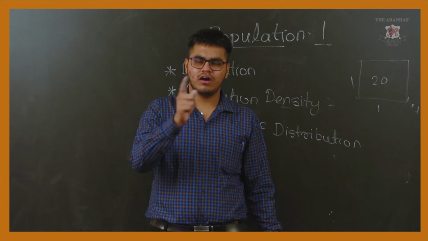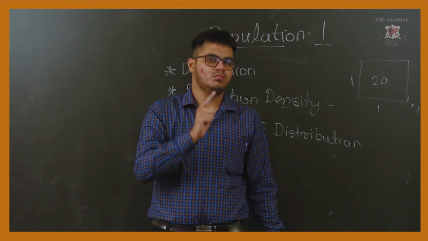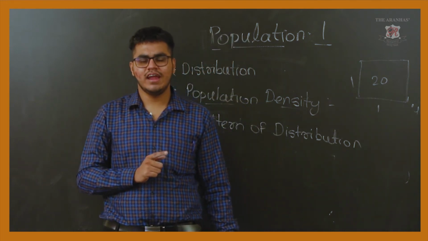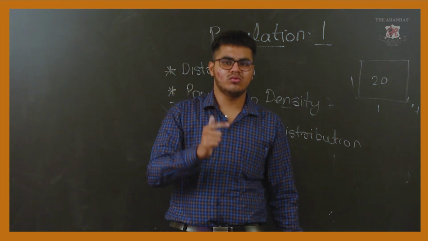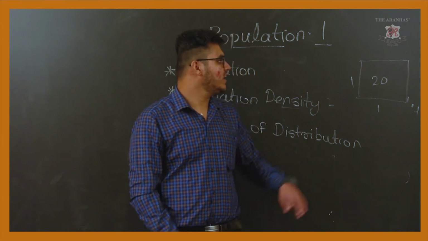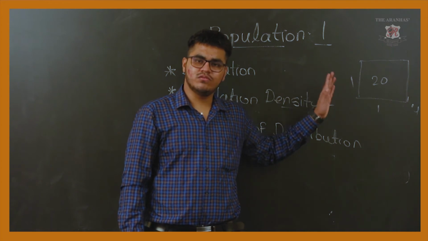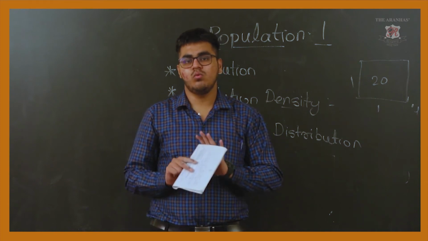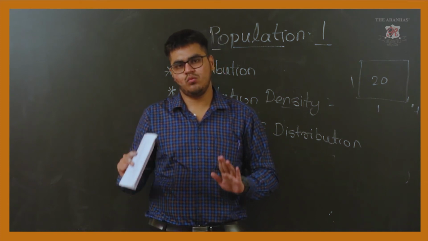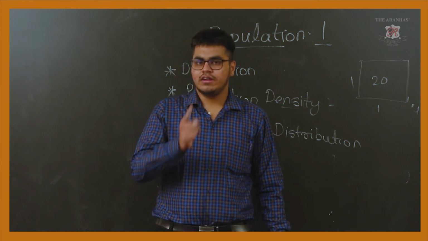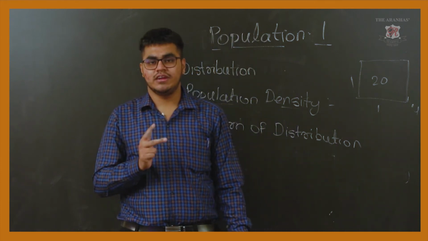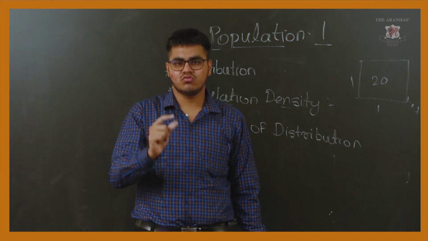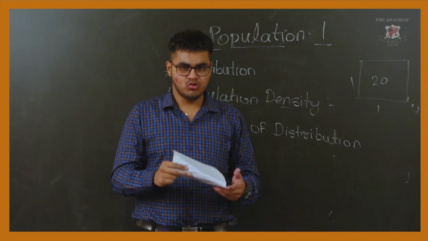The population is sparsely distributed in the North Pole and the South Pole. Now tell me, what will be the reason for that? The reason is the cold climate. As you know, the North Pole and the South Pole come in the frigid zone, and what is the characteristic of the frigid zone? The temperature is always below the freezing point. Due to this and due to less land availability, we find the population is sparsely distributed in the North Pole and the South Pole.